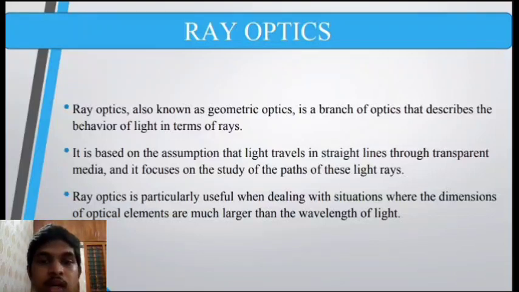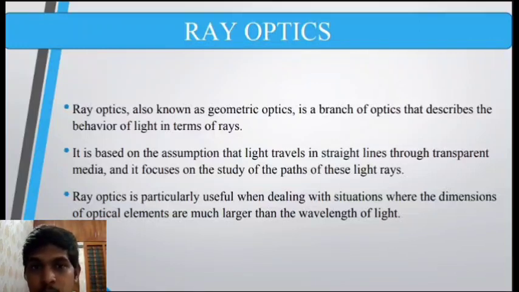Ray optics is particularly useful when dealing with situations where the dimension of optical elements is much larger than the wavelength of light. That is, as light passes through the object, the wavelength of the light is very small compared to the dimension of the object. This is to ensure that we do not entertain any bending of light.